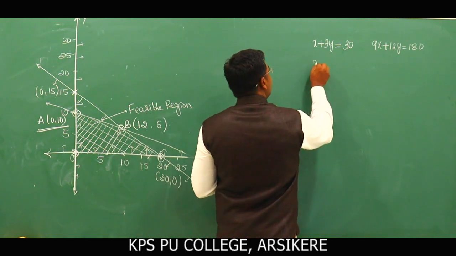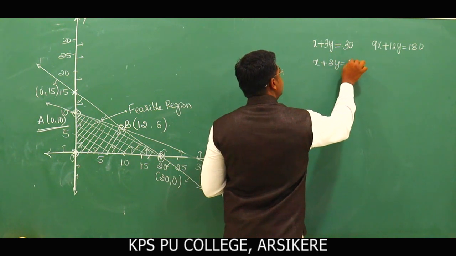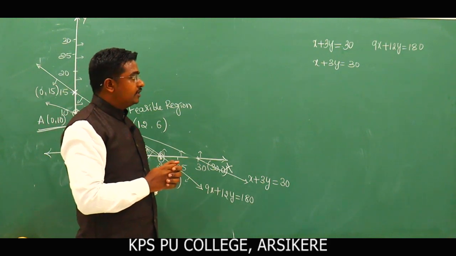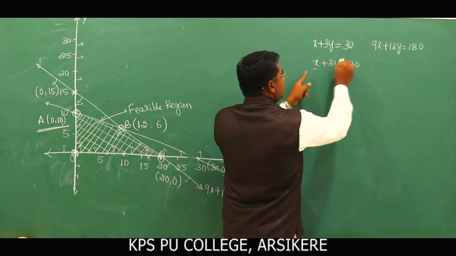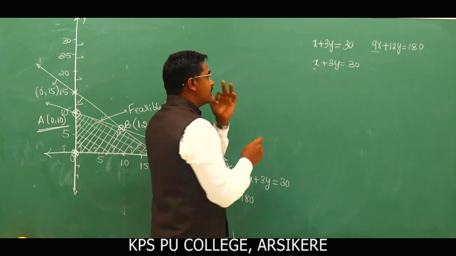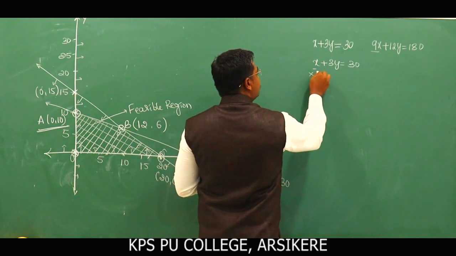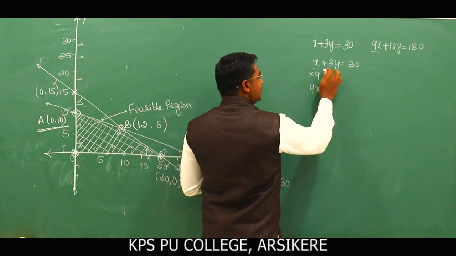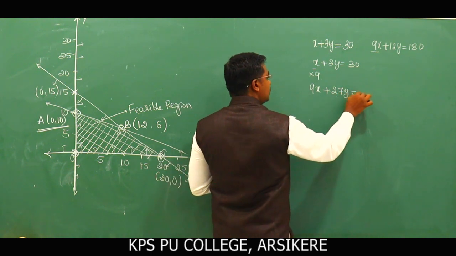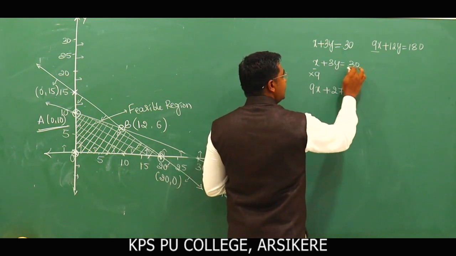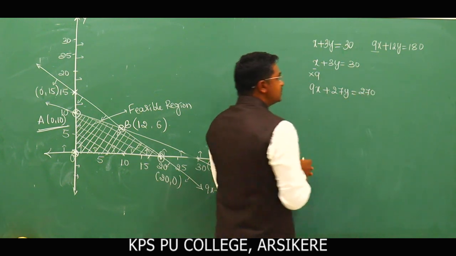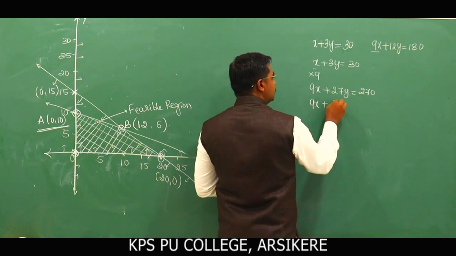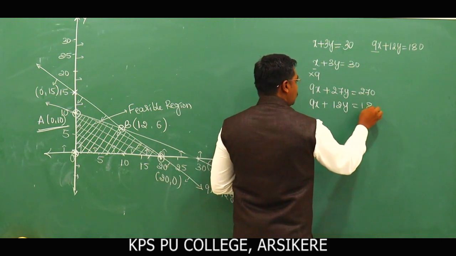Here we have x plus 3y is equal to 30, and the second equation 9x plus 12y is equal to 180. To equate the terms, I multiply the first equation by 9. So this becomes 9x plus 9 3s are 27y is equal to 9 into 30, that is 270. Take the other equation, 9x plus 12y is equal to 180.